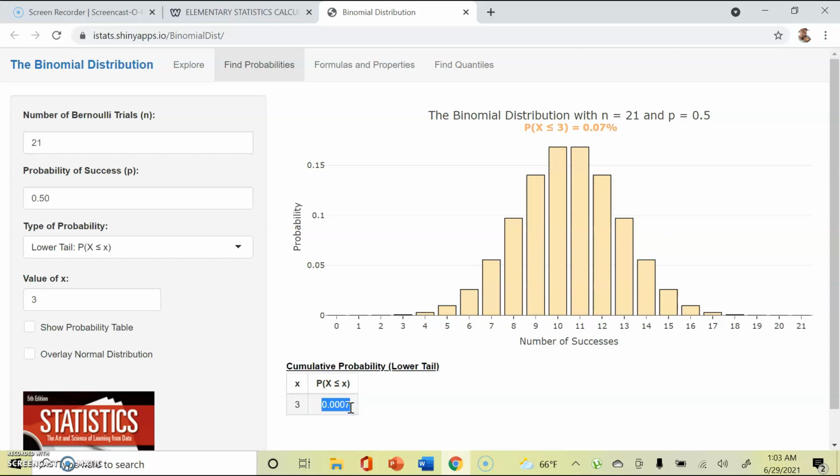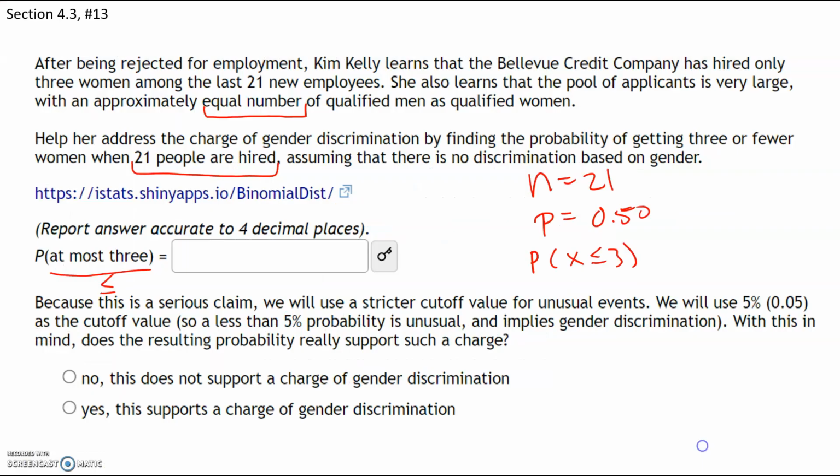So if this was done fairly, there's only a 0.0007 probability, that's 0.07%, that only 3 women should have been hired. It's very unusual to hire 21 people and only hire 3 women. Okay, that probability is 0.0007.